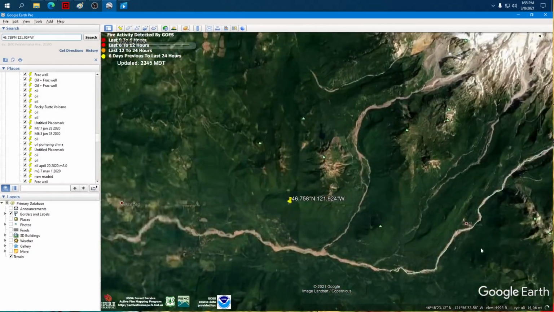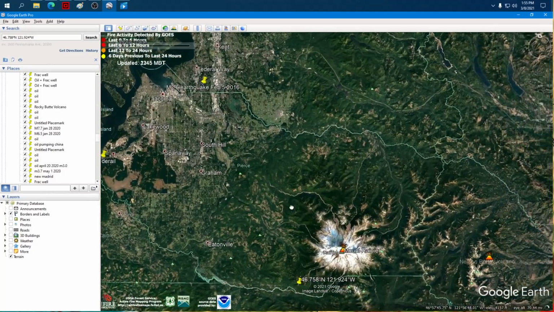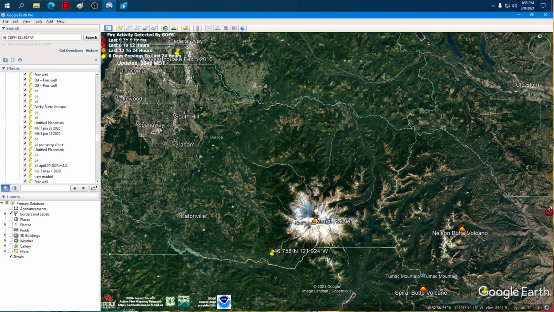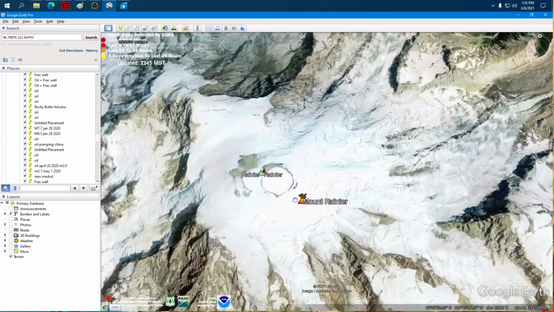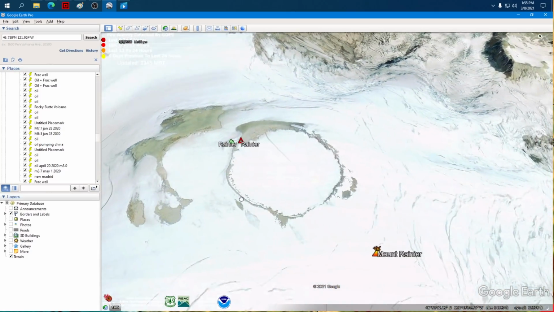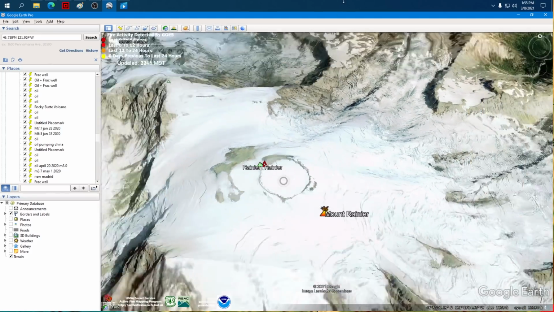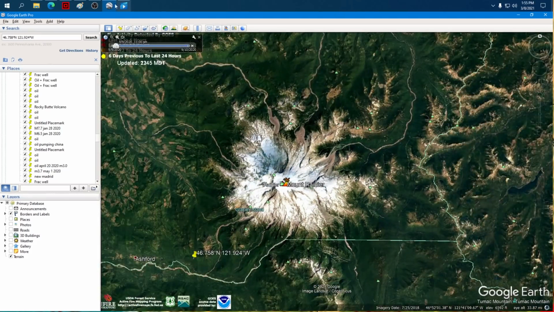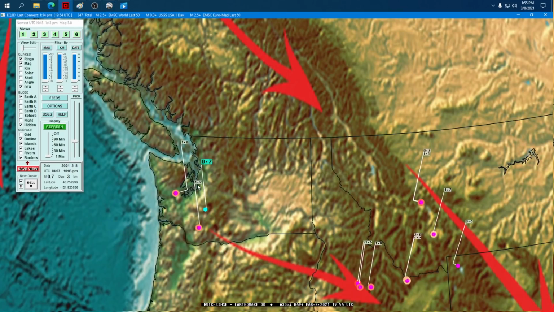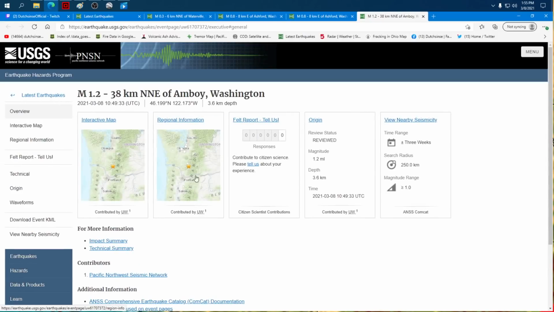Okay, here we are. Where are we? We're on the edge or the flank of Mount Rainier. And it's a volcano that you can see from downtown Seattle. This is the crater up on top. Now, the earthquakes are happening right on the flank or the side of it, but really I want you to think of this just happening because the magma chamber down below is being slightly perturbed. Now, let me show you the other quake to the south that's going to make a little bit more sense.